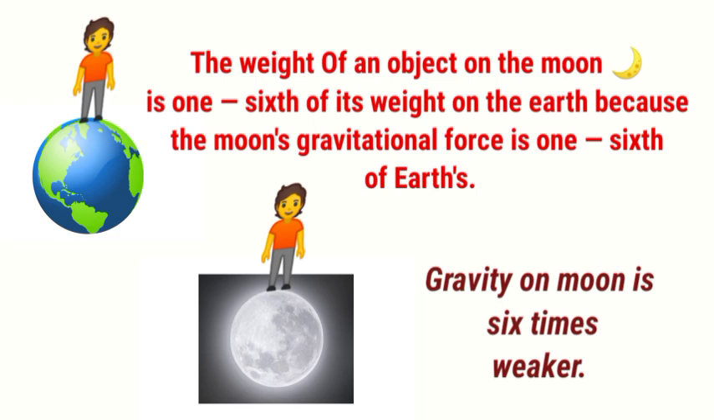Look, what I want to tell you is the weight of an object on the moon is 1/6 of its weight on earth because the moon's gravitational force is 1/6 of earth. The moon's mass and radius are smaller than earth, which means that the moon's gravitational force is weaker. From this we can conclude that the gravity on the moon is 6 times weaker. Now let's solve the problem.